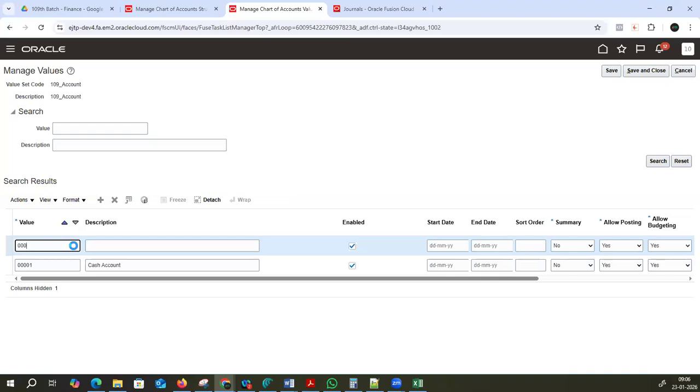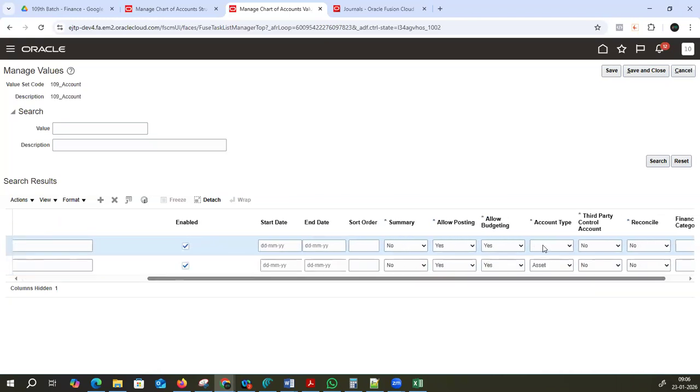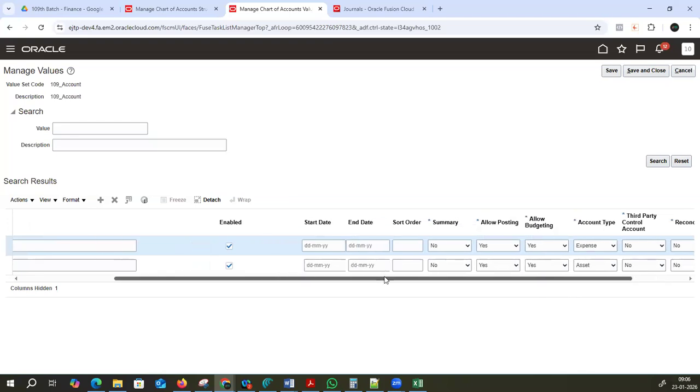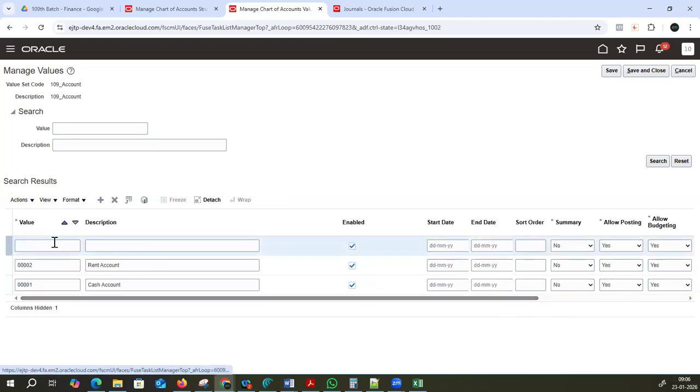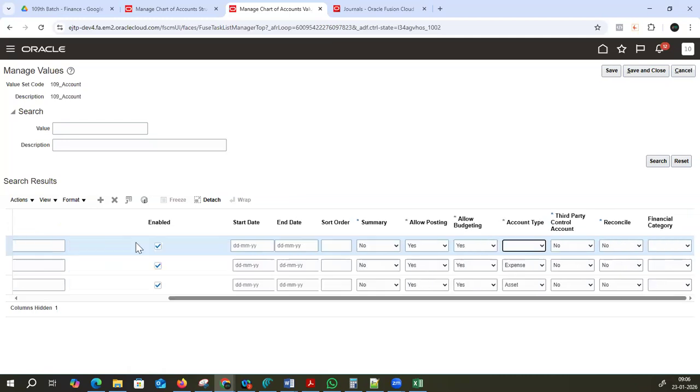002, rent account. What is the account type? Rent account is an expense for us, right? You have to choose expense. Fine. Now click on the plus symbol, 003. Sales account. Sales is a revenue for us, meaning we are getting money from the customer, right? That is the revenue. You have to classify like this.